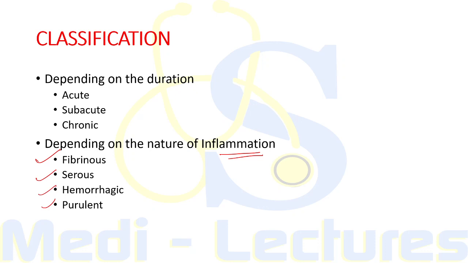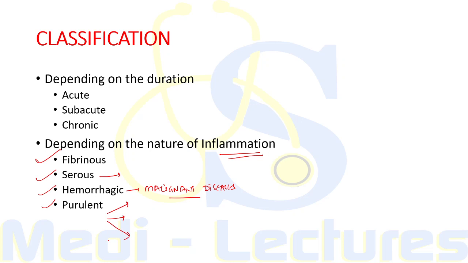Fibrinous is when there is fibrinous exudate which may heal and form varying degrees of adhesion formation. Serous pericarditis is a condition which produces large effusion of turbid straw-colored fluid with high protein content. Hemorrhagic pericarditis is usually due to malignant disease like carcinoma of breast or bronchus and lymphoma. And finally, the purulent pericarditis may develop as a complication of septicemia or by direct spread from intrathoracic infection or by a penetrating injury.